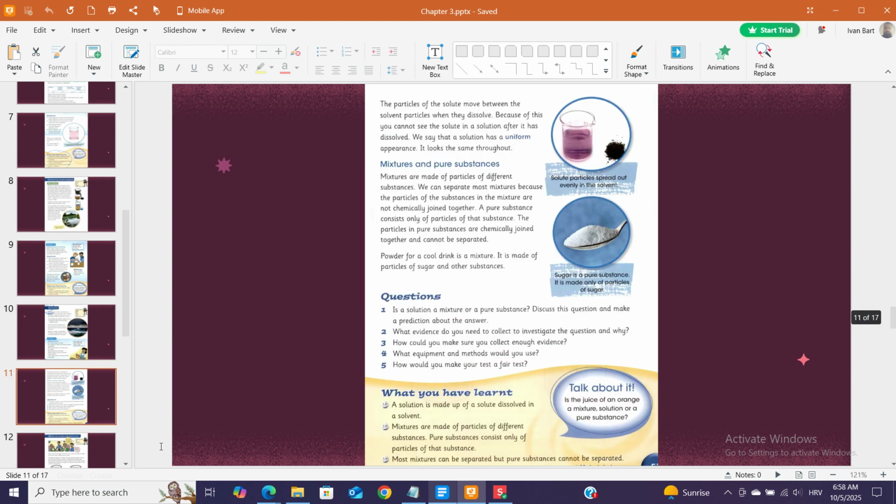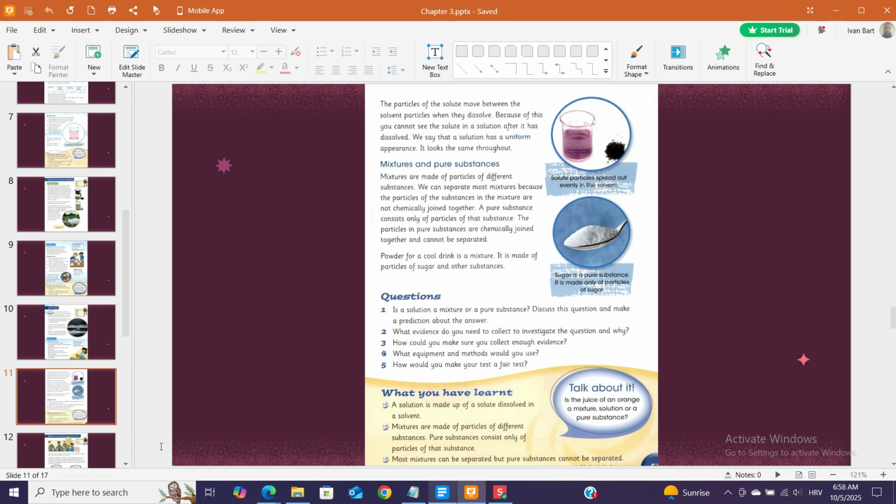The particles of the solute move between the solvent particles when they dissolve. Because of this, you cannot see the solute in a solution after it has dissolved. We say that a solution has a uniform appearance. It looks the same throughout.